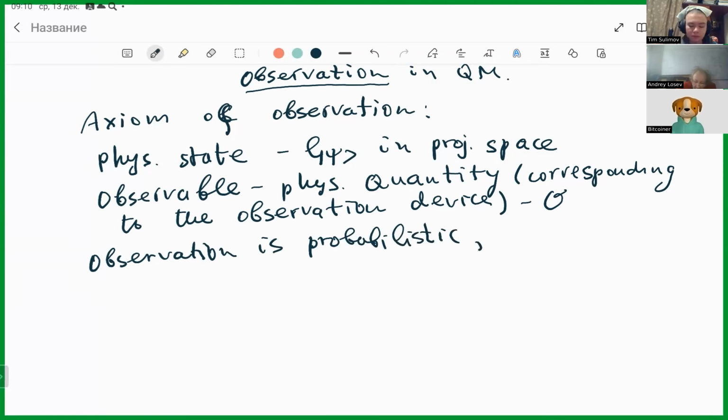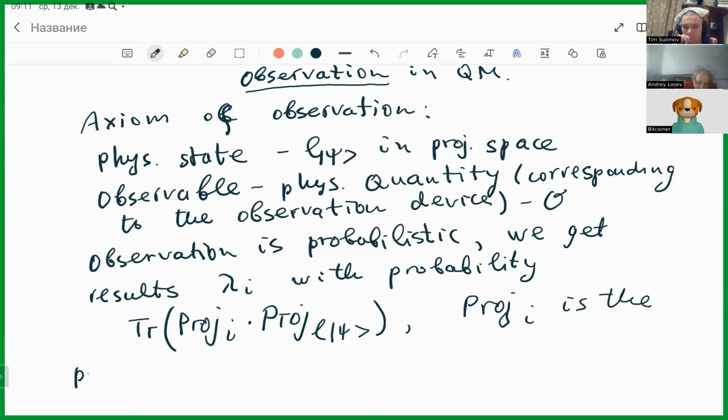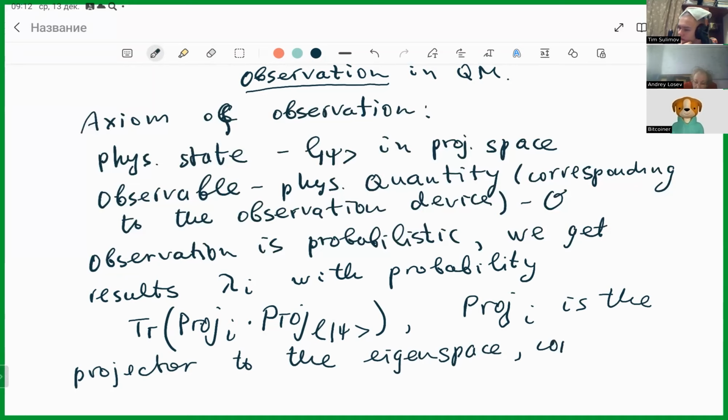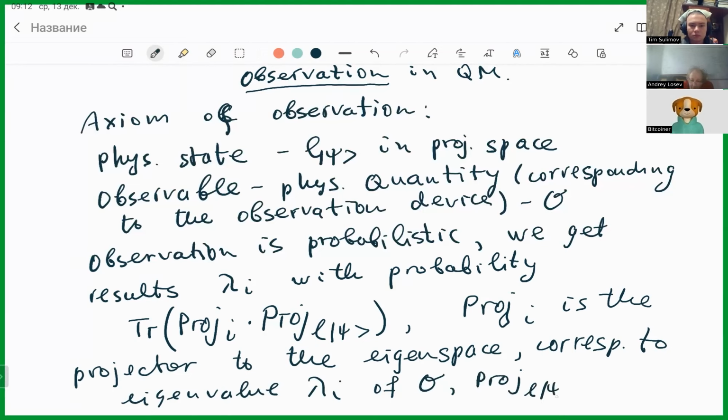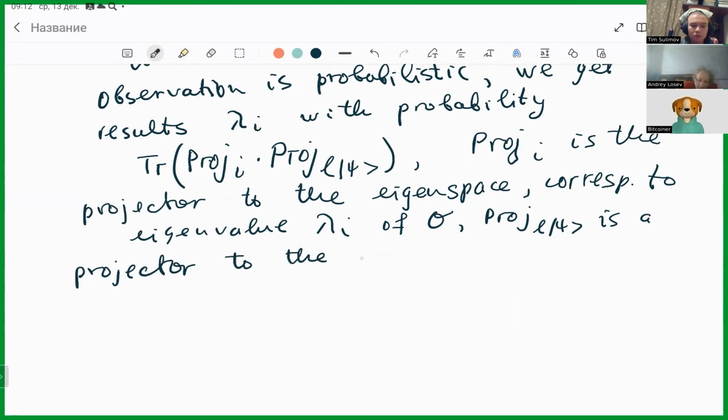It means that we get results λ_i with probability equal to the trace of Proj_i times Proj_{Lψ}. Proj_i is a projector to the eigenspace corresponding to eigenvalue λ_i of O. Proj_{Lψ} is a projector to the line L_ψ. So it is an axiom.